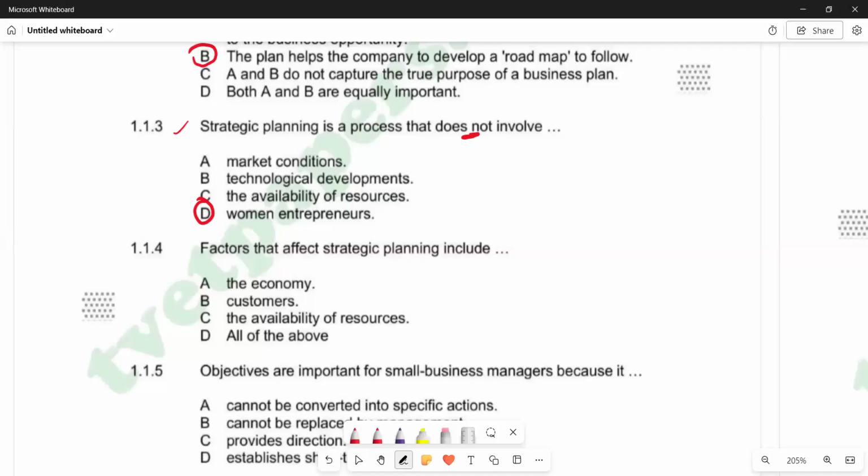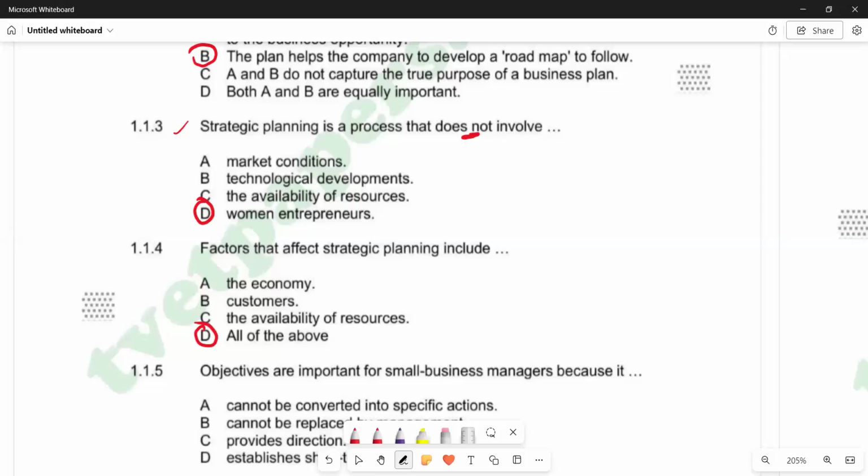Customers, in terms of their ability to buy products, also affect our plans. The availability of resources also affects it. So the correct answer is D. Then we go to 1.1.5.